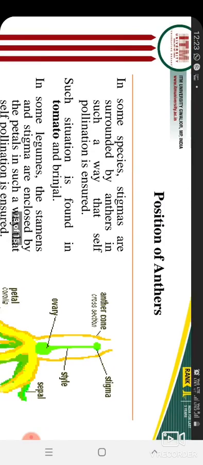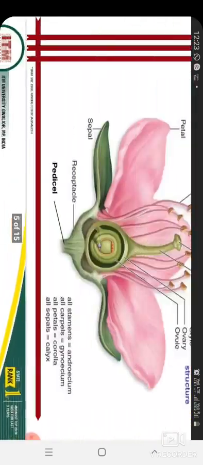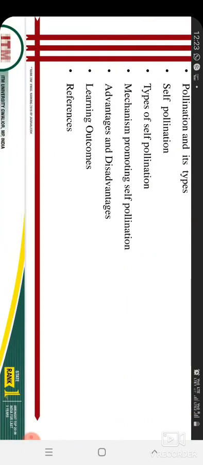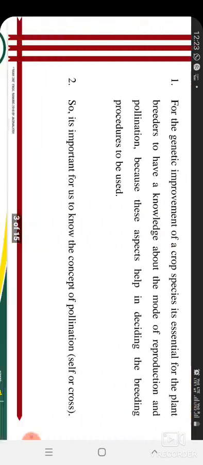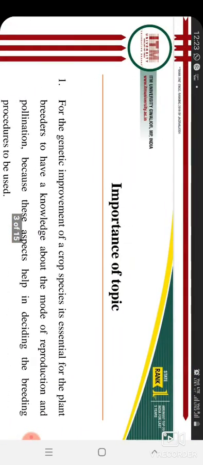I skipped one thing here: the advantages and disadvantages. It's your assignment or homework that before the webinar you have to read about the advantages and disadvantages of self-pollinated crops. Through this you have learned what pollination and self-pollination are, the types of pollination, and the mechanisms that promote self-pollination. You have learned all these things today.